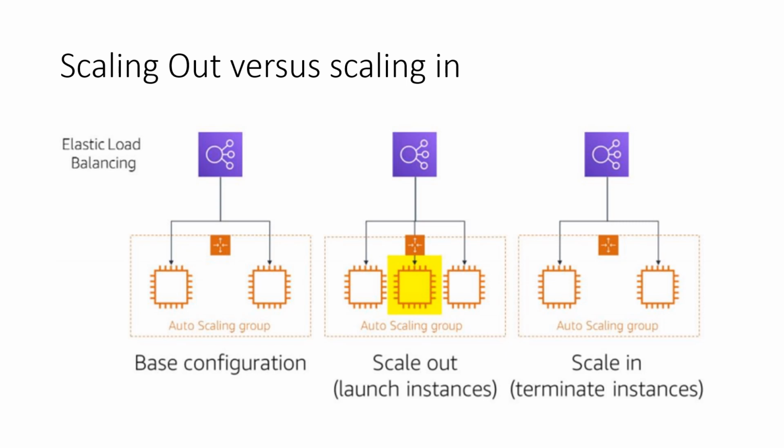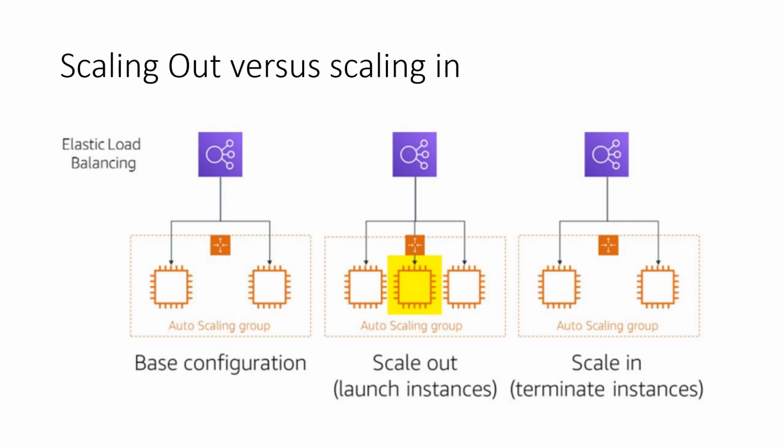But what if the traffic increases here too, like this one is a 90% utilized EC2 instance, and this is also a 90% utilized EC2 instance. So here, if the load increases again, you must increase the EC2 instances. And how is that possible? With the help of scaling out. How scaling out works is, you add or launch a new instance.